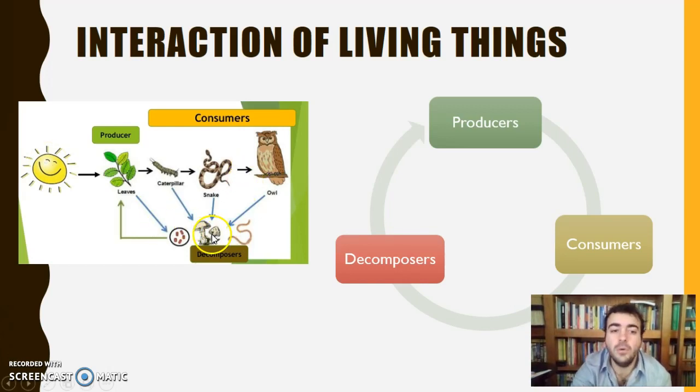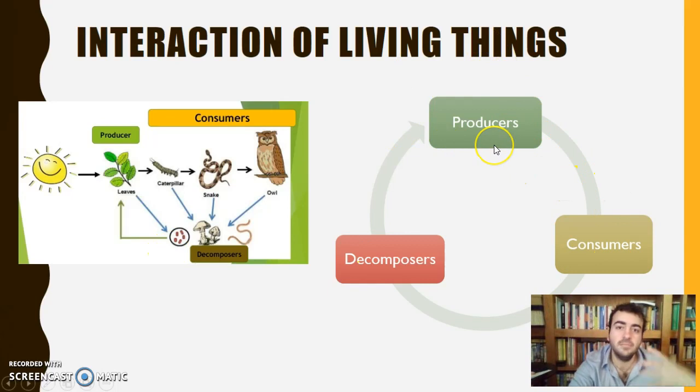And then the decomposers. The decomposers do the nutrition with the consumers or the producers when they are dead, and they eat that, okay? And then when these are dead, cuando se mueren los decomposers, sirven de alimento y producen nutrients for the producers. That's why they are all related, ¿vale?